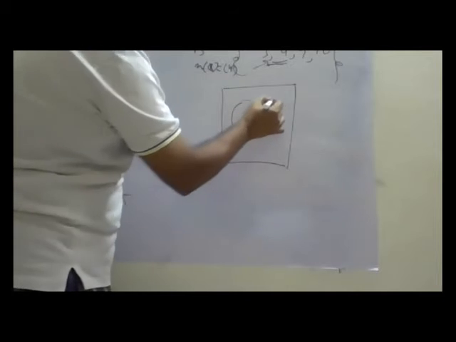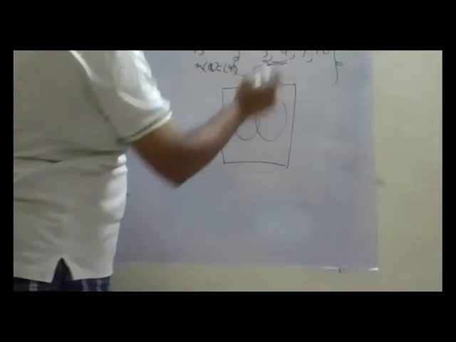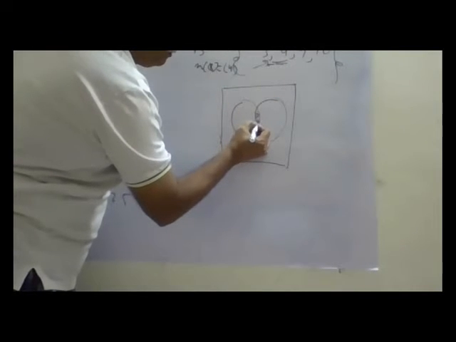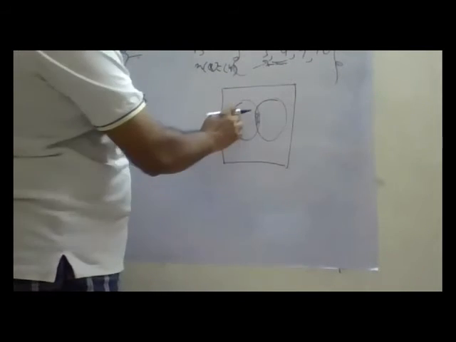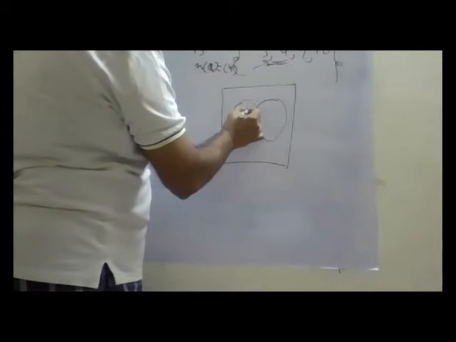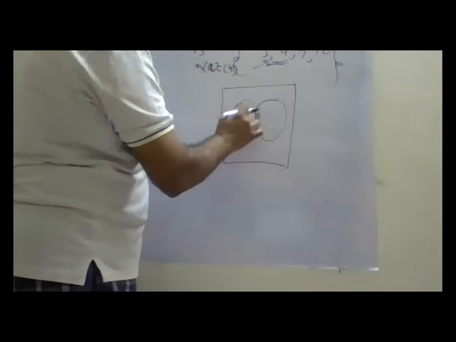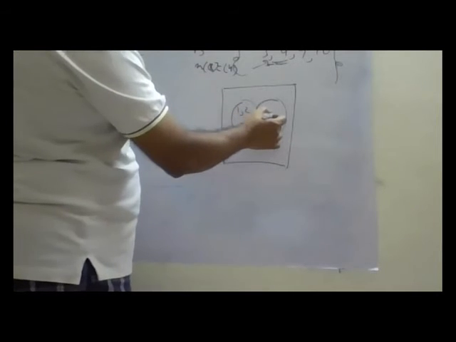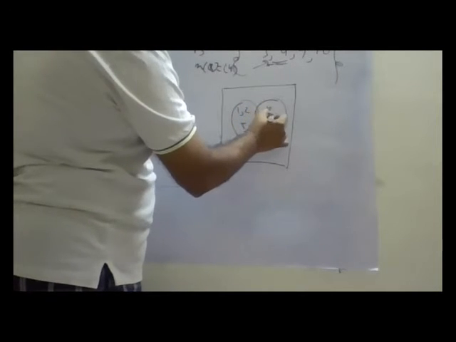This is A, this is B. What is common? 3, 4. 3, 4 common, both in A and in B. Next, A contains 1, 2, 5, 6, 3, 4 also, and B contains 3, 4, 9, 10.